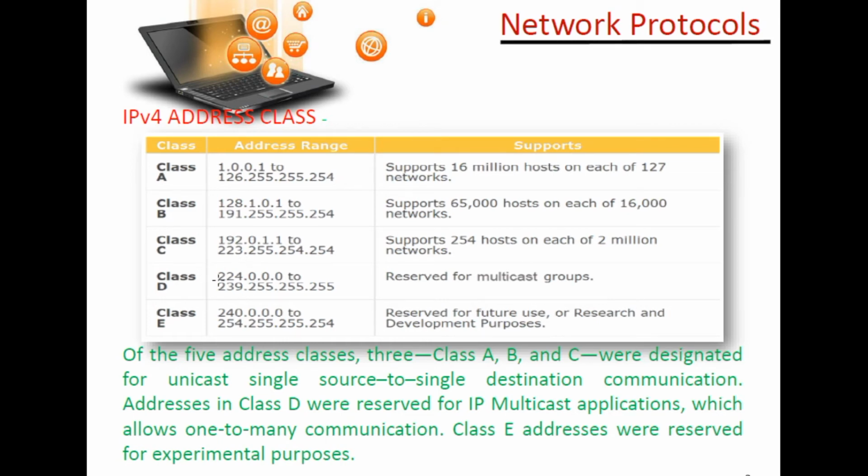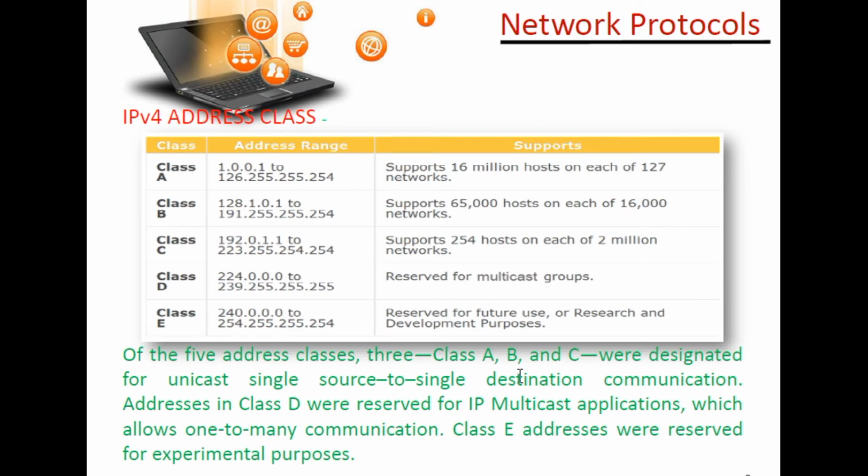Class D, 224 to 239, is rarely used for internet services; it is reserved for multicast groups. And now class E, which starts from 240 to 254, is actually reserved for future use or research and development purposes.